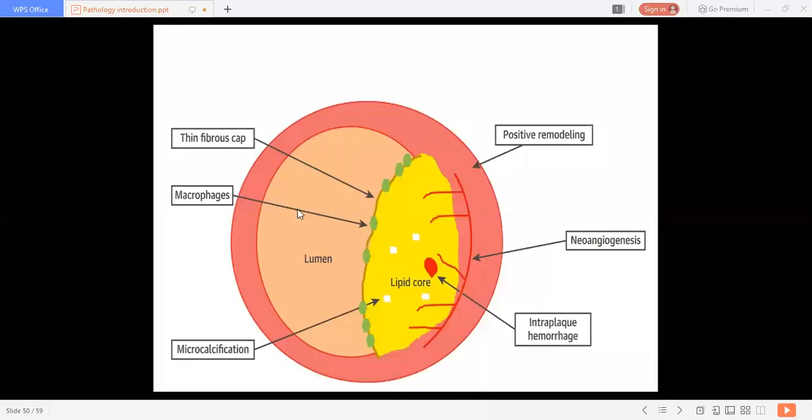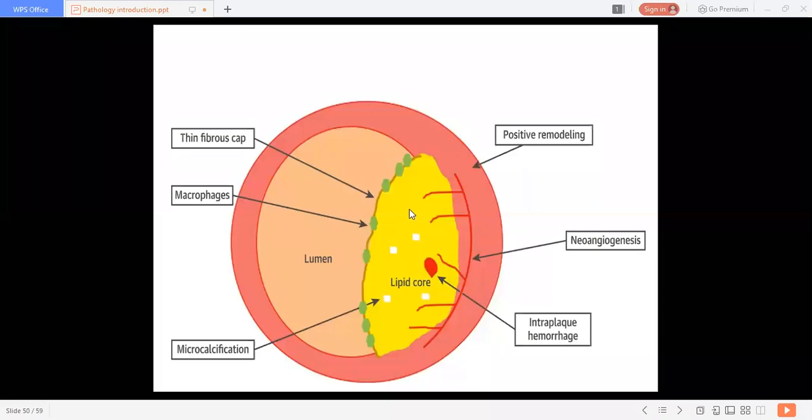So you can see the lumen. Here 40% of the lumen gets blocked because of this plaque, hemorrhagic plaque, lipoidal plaque or atheromatous plaque. It extends inside the intima up to the tunica media also.